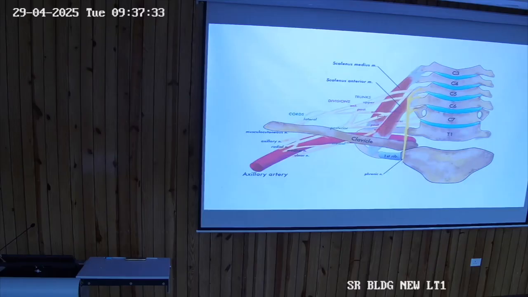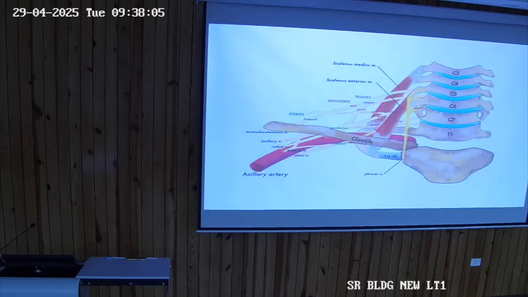There are roots. Roots are formed by C5 to T1. Then there are trunks. How many trunks are there? 3. Upper trunk, middle trunk and lower trunk. Then divisions, anterior division and the posterior division. After the divisions come the cords, medial cord, lateral cord and the posterior cord. And then there are the branches. So what we visualize in the axilla are basically the cords and the branches.